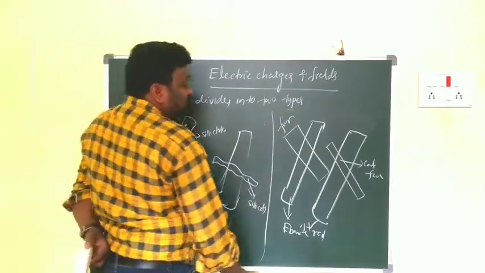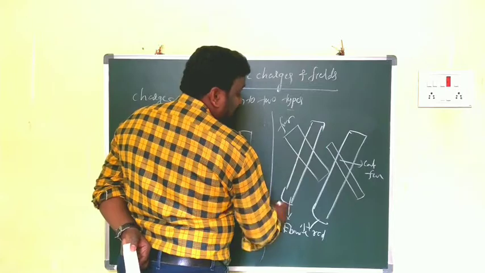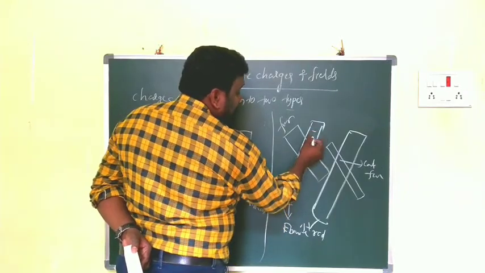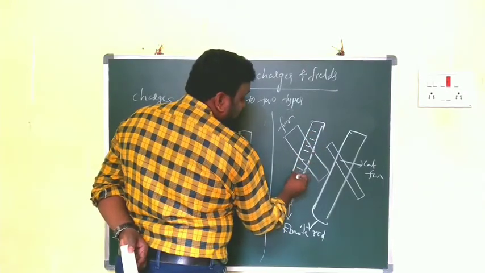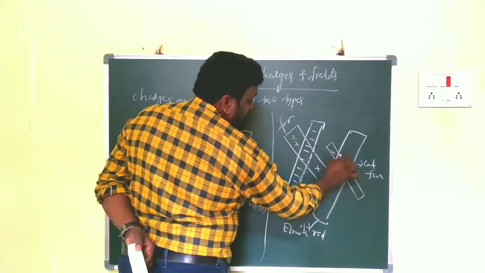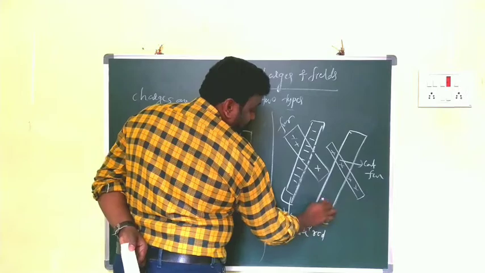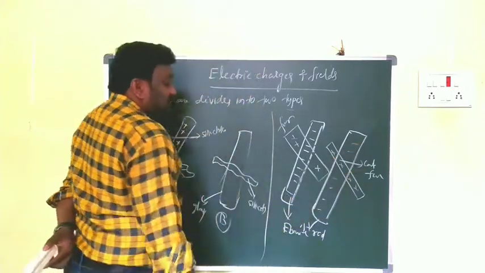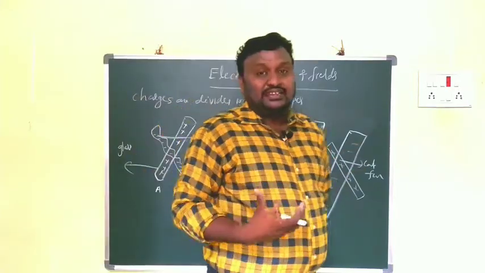And the opposite here: the ebonite rod will get the negative charge and the fur the positive charge. So it was classified like that.